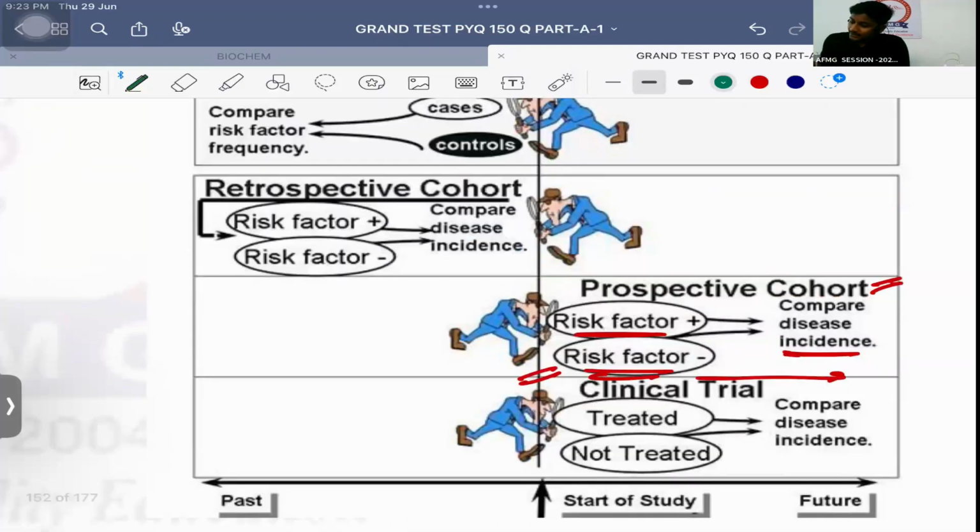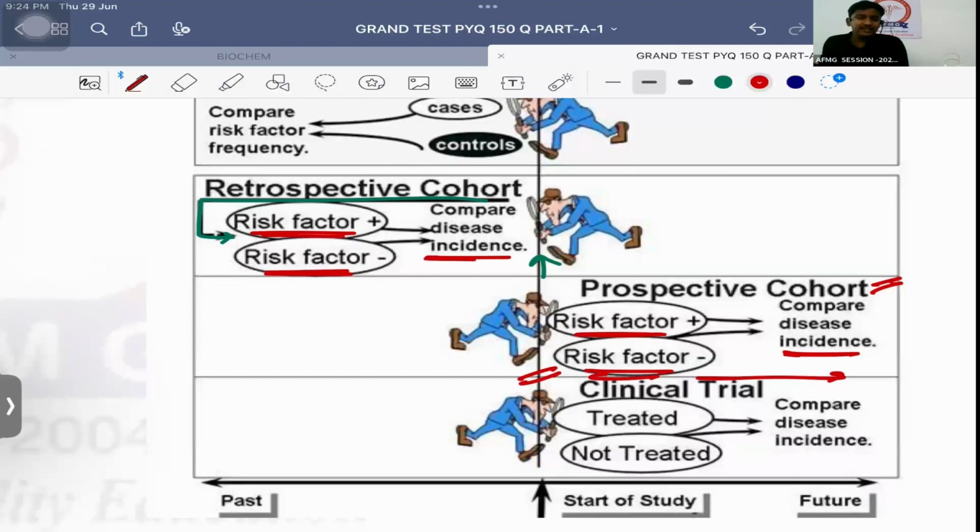Therefore, I start the study today, but I go backwards and I take two groups with the records which are available. I take one group which is having the risk factor and the another group which is not having the risk factor. ओके मैं टाइम में पीछे जाके किसी हॉस्पिटल के रिकॉर्ड से मैं दो ग्रुप्स उठाता हूँ. एक होता है एक्सपोज, दूसरा होता है नॉन एक्सपोज. और उन पेशेंट्स को मैं फोन करके आप पूछता हूँ कि कितनों में डिसीज हुआ और कितनों में डिसीज नहीं हुआ. How many of them have developed the disease and how many of them have not developed the disease.